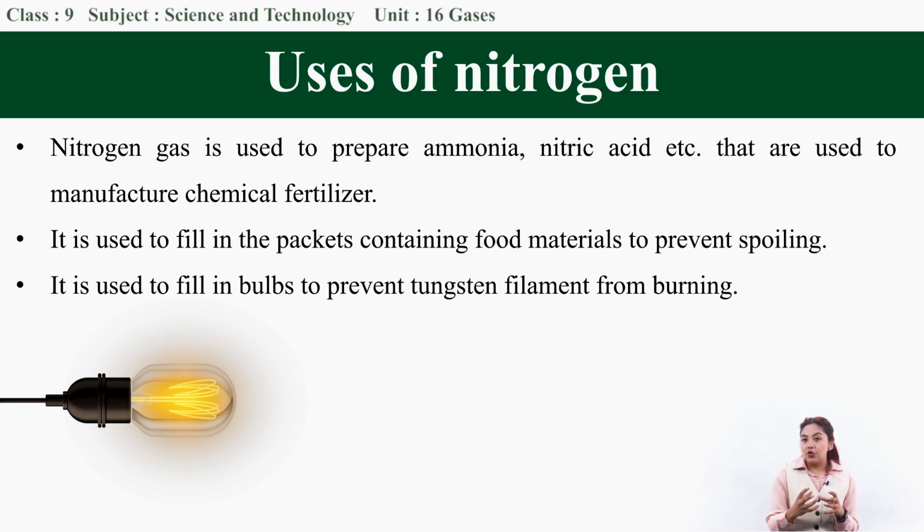And since nitrogen itself is an inert gas, it does not burn the tungsten filament as well. So due to these two reasons, nitrogen gas is used to fill bulbs to prevent the tungsten filament from burning.